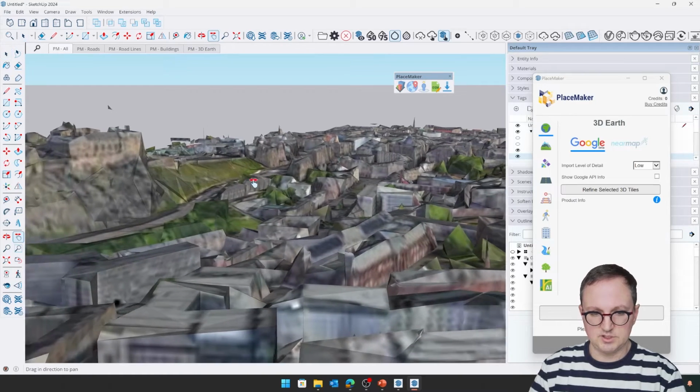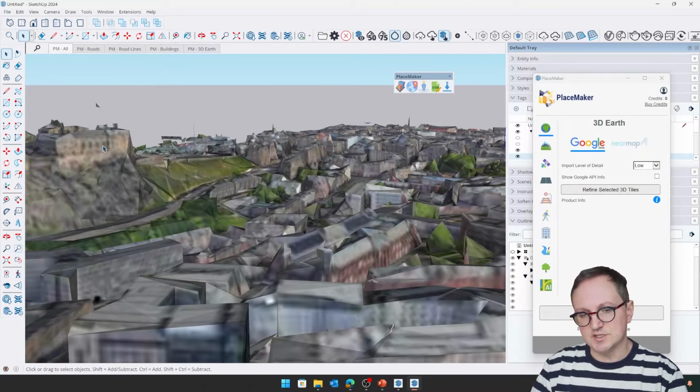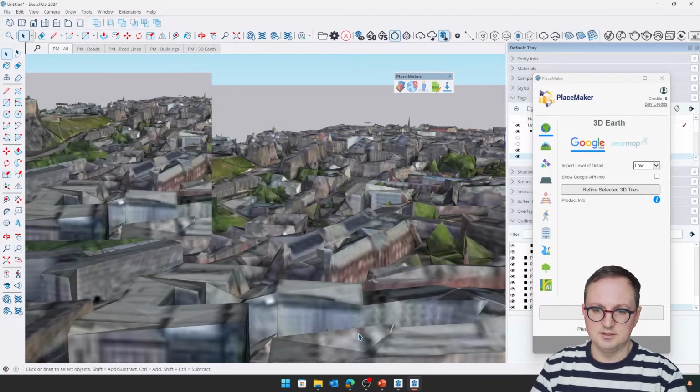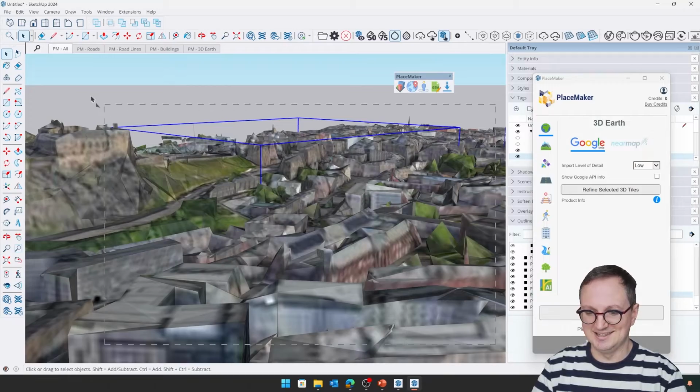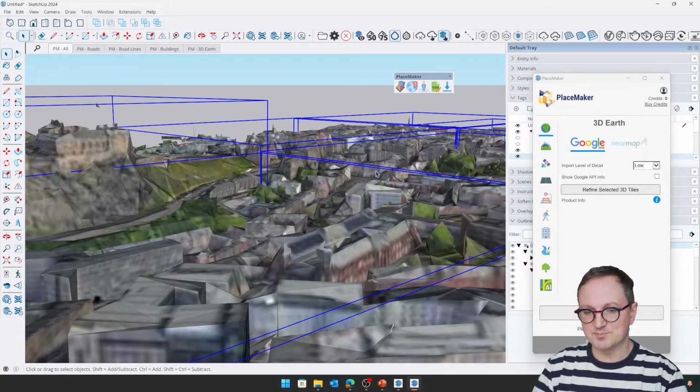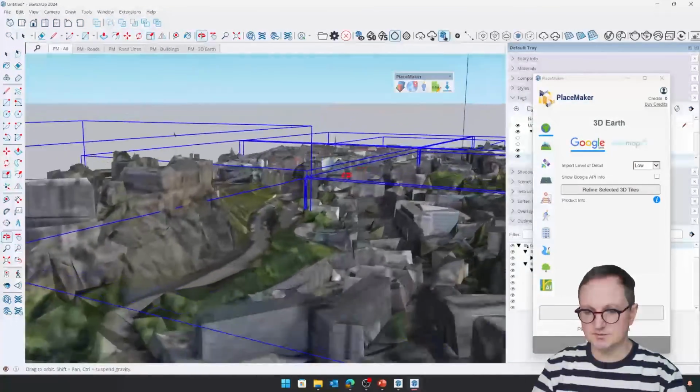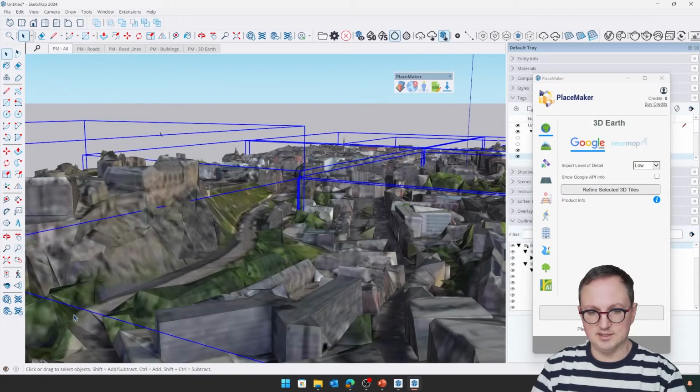So my castle's quite nice there. What we can essentially do here, if we didn't pull them through in high enough detail, and they are pretty ugly, I think most of these are quite ugly, I'm going to just select a few. You see it pulled them through as individual tiles, which we can work with. And they come through as blocks.